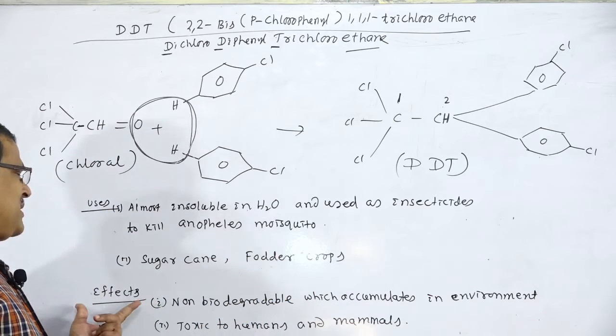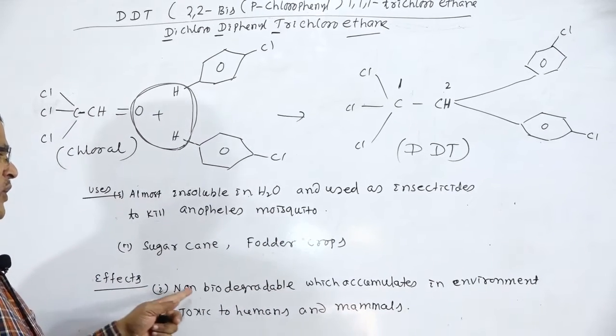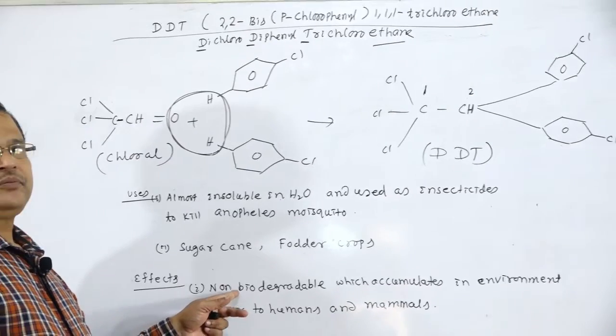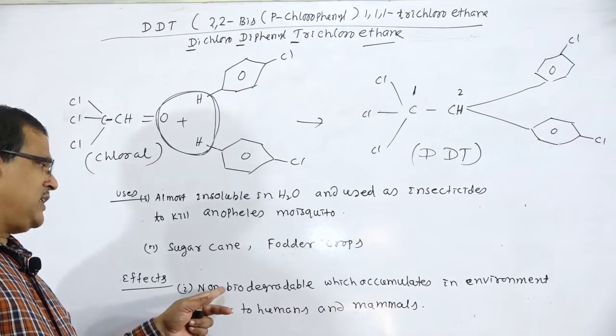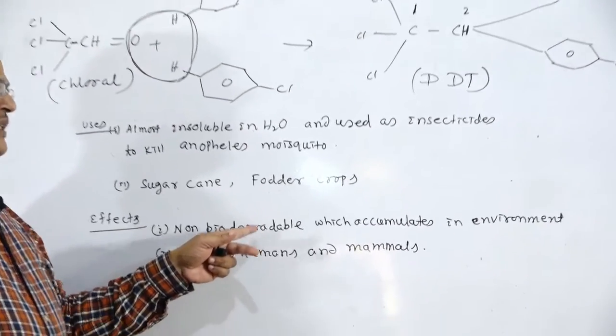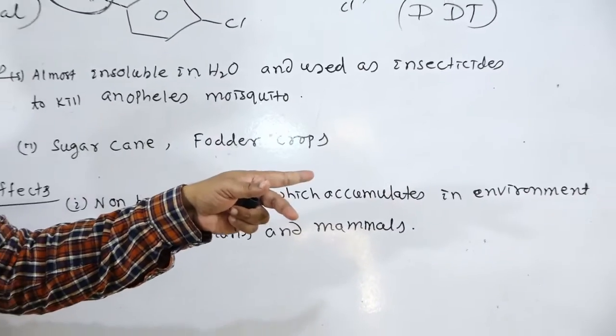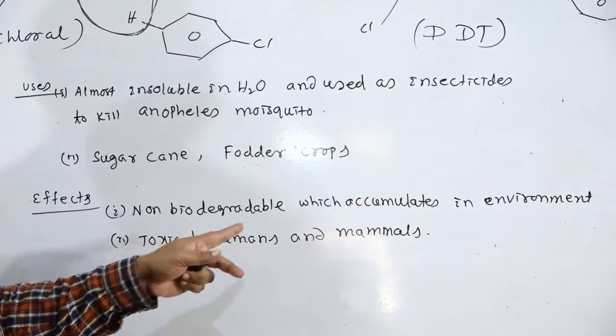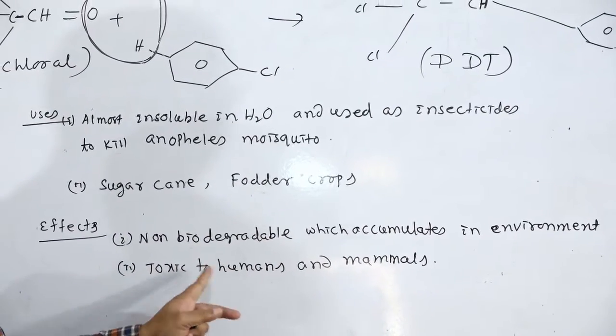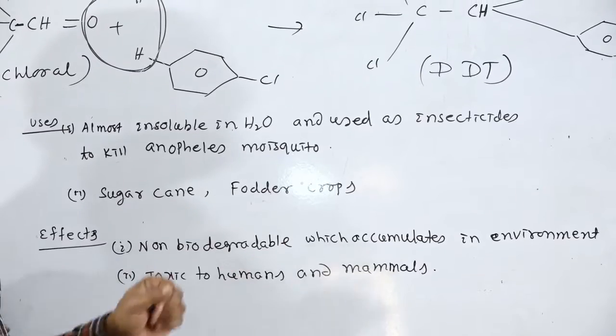Then what are the effects? DDT is non-biodegradable, and it accumulates in the environment. Therefore it is toxic to humans and mammals.